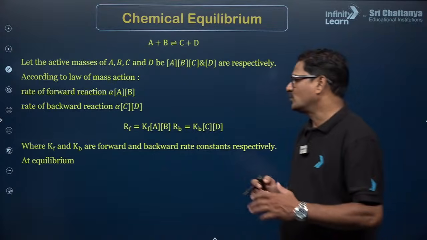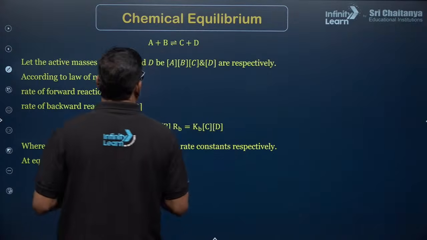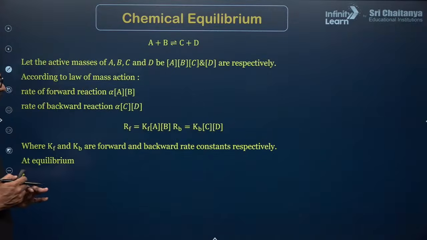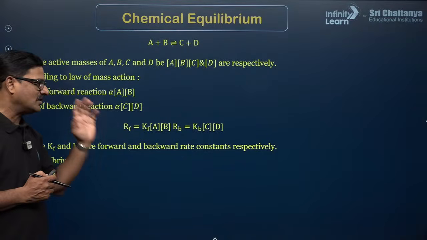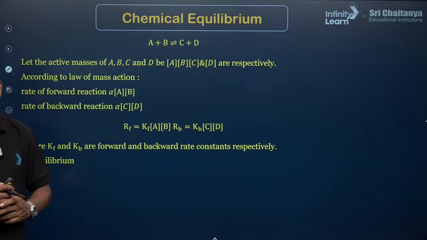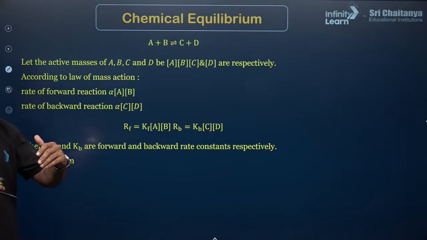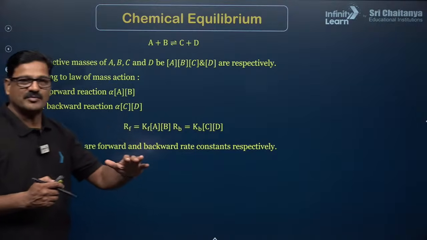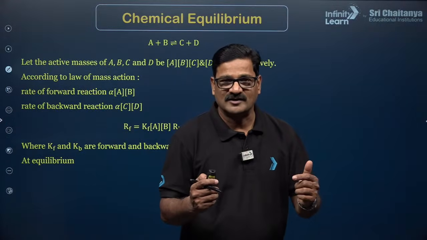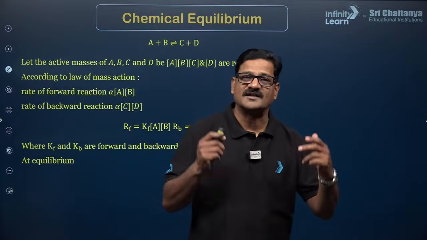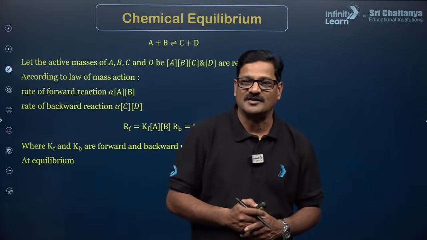So for a reaction A plus B gives C plus D, according to the law of mass action, the rate of a reaction is directly proportional to the product of the active masses, raised to the power of their stoichiometric numbers.